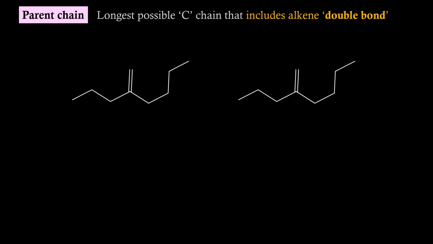Now we have two options, 1, 2, 3, 4, 5. This is one possibility. Another possibility is 1, 2, 3, 4, 5, 6. Since we have 6 carbon atoms in this numbering, this will be the appropriate parent chain.